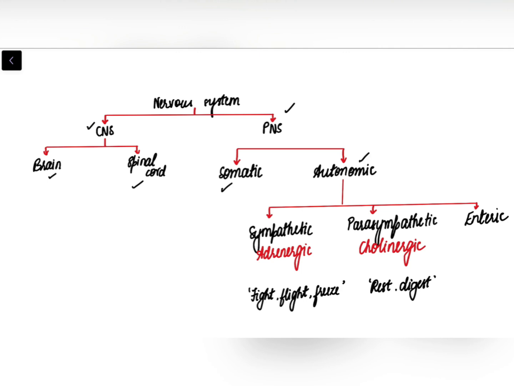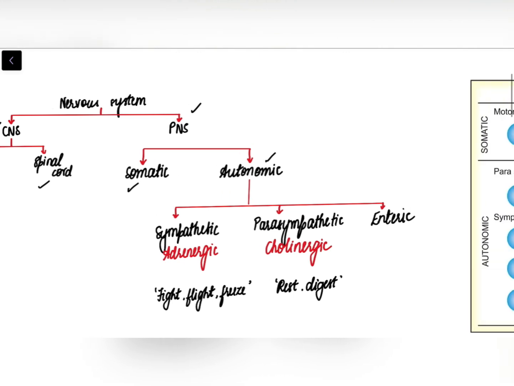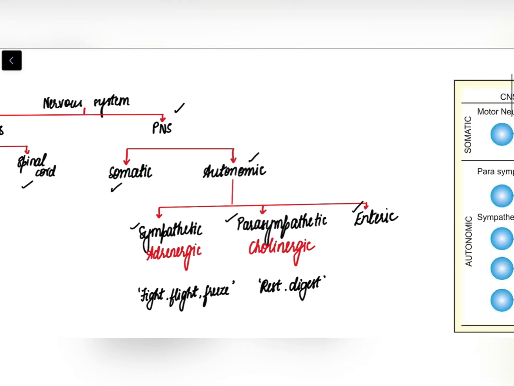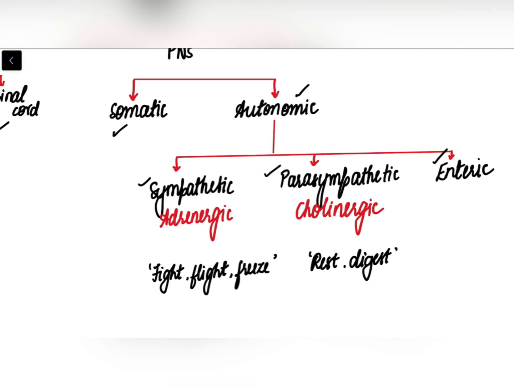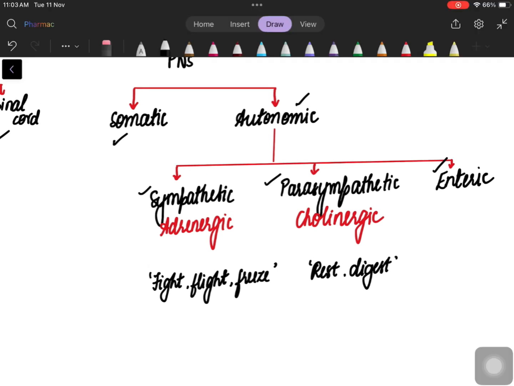And autonomic. As the word suggests, autonomic means self-regulated or self-governed. This has sympathetic, parasympathetic and enteric. You are no longer in school, please don't forget enteric nervous system. That comprises of your nerve plexuses of the gastrointestinal tract. Sympathetic is your fight, flight, freeze. That is your body's response to any stressful conditions. Whereas parasympathetic is the opposite counterpart, commonly referred to with rest and digest.